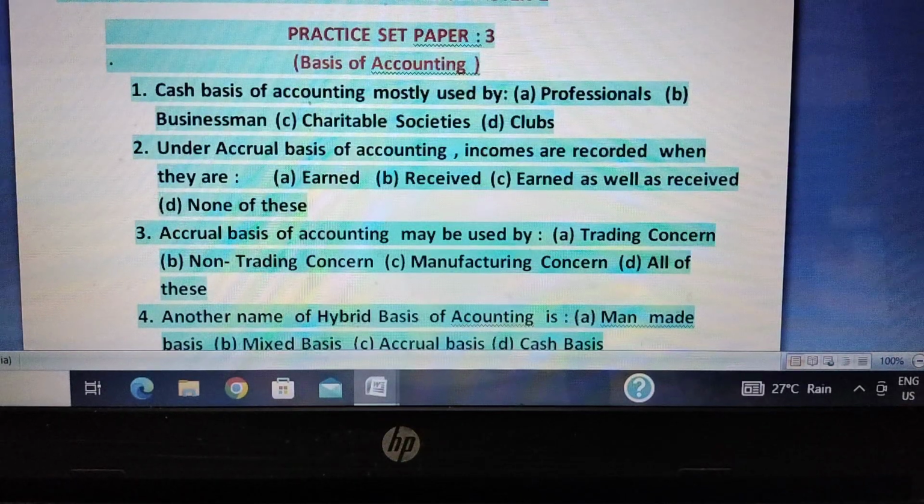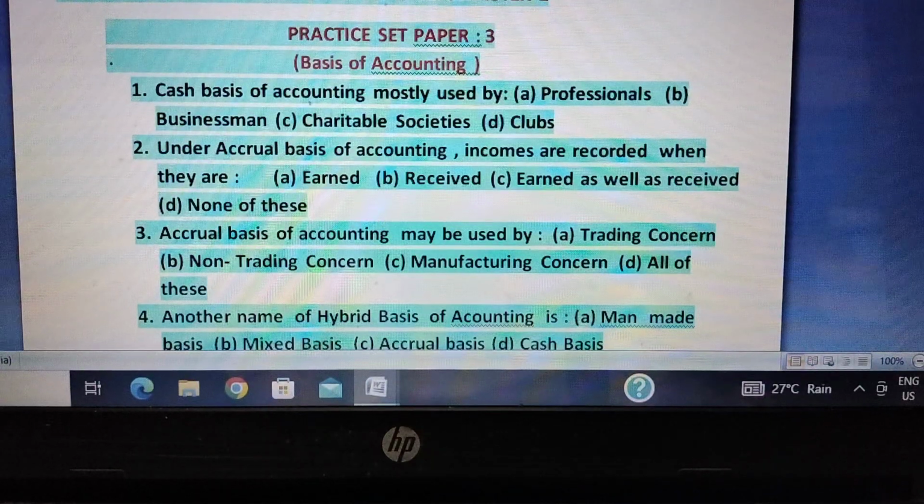They will definitely charge money, and you have to pay in advance before treatment also. So in most cases, like professions, lawyers, they follow cash basis of accounting. So the correct answer for question number one is A, professionals.